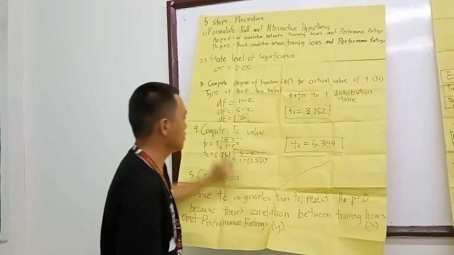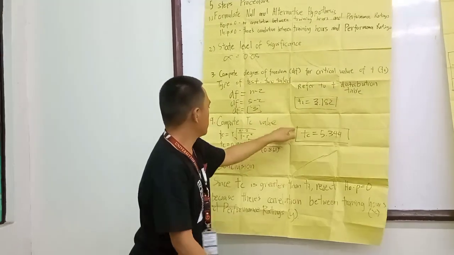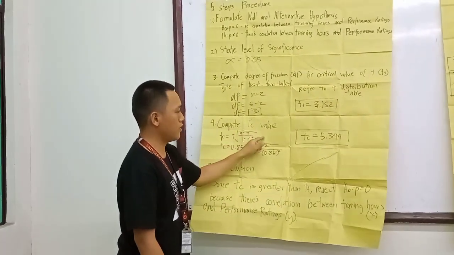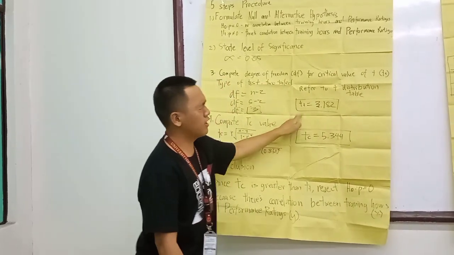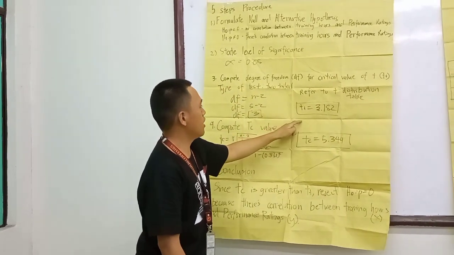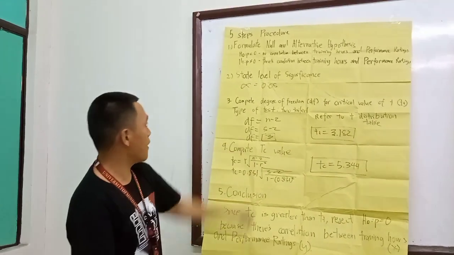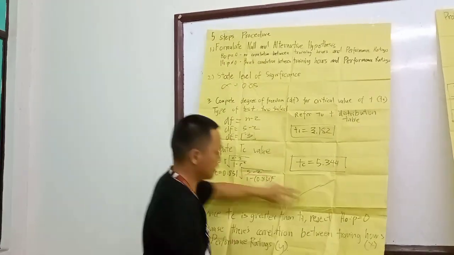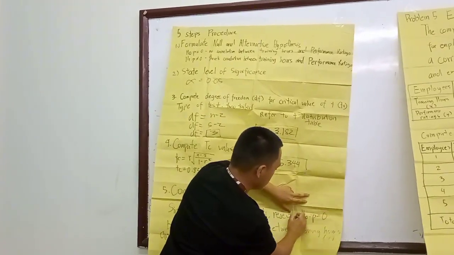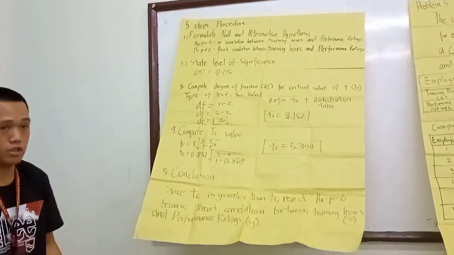So for the conclusion, since the value of t is higher than the critical value of t, we reject the null hypothesis, because there is a correlation between training hours and performance ratings.